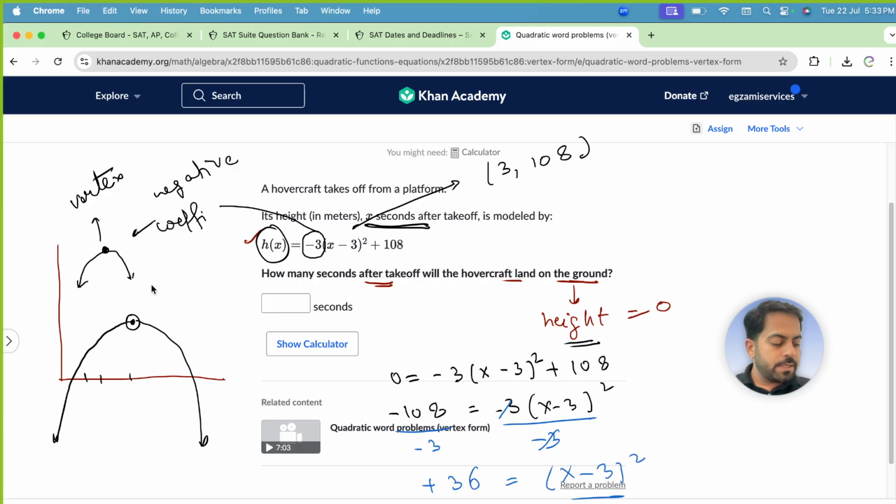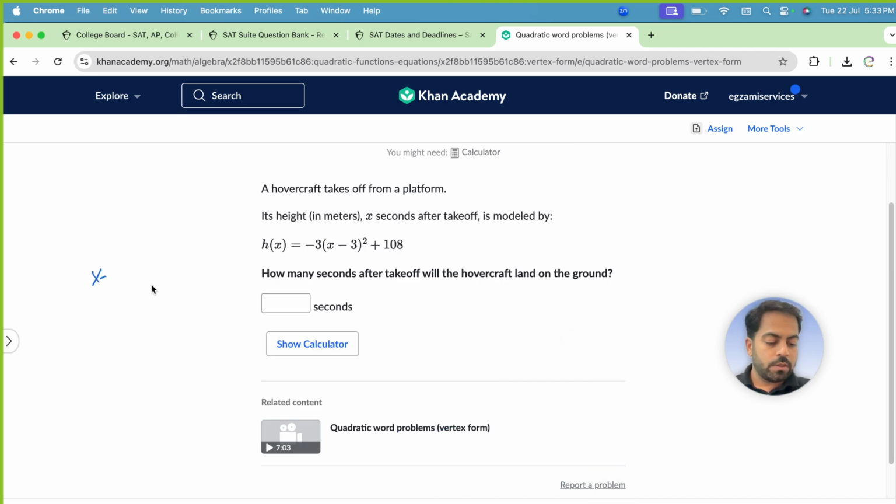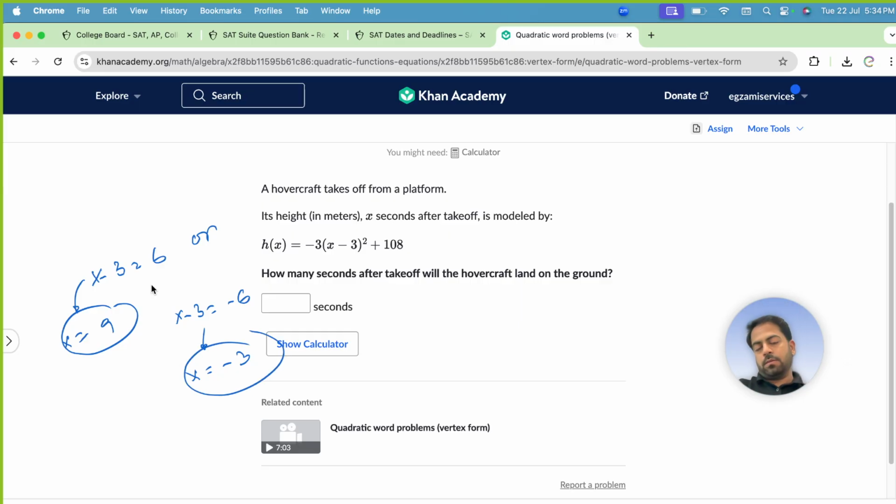Now, x minus 3 square is 36, which means x minus 3 is either 6, or x minus 3 is -6. So I'm getting x is 9 from here, and from here x is -3. Since x is time, the negative value is not acceptable. So x is equal to 9. So after 9 seconds, it is going to be on the ground again.